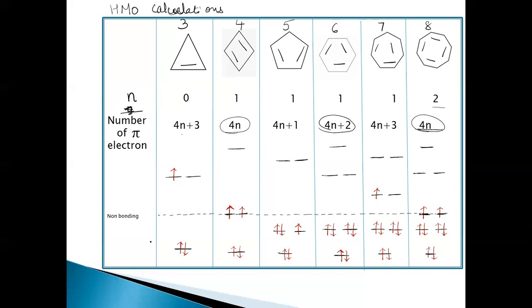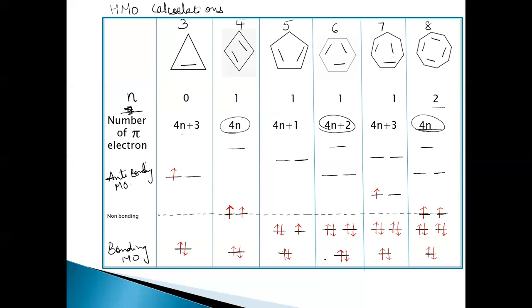So this can be explained in terms of molecular orbital theory. These are bonding molecular orbitals, these are non-bonding, and these are anti-bonding molecular orbitals. What Huckel has said is that the molecule is stabilized when the bonding molecular orbitals are completely filled, or closed shells are filled.